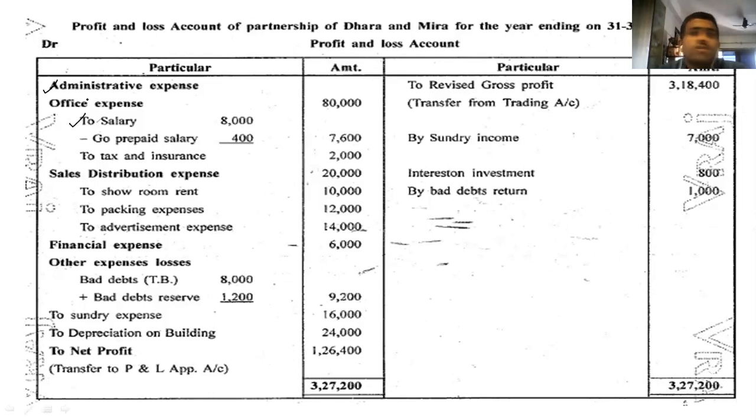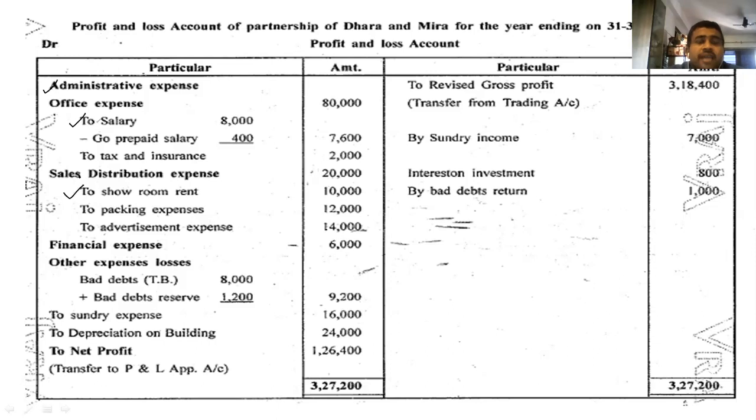Adjustment is there. So one tick, one line. And then come after salary, I can see showroom rent is there. So showroom rent, where we have to write that also? In profit and loss. So go to profit and loss, debit side. Showroom rent. You can see here, showroom rent.